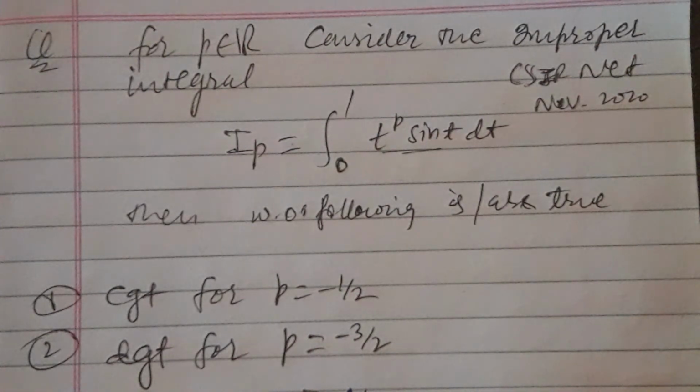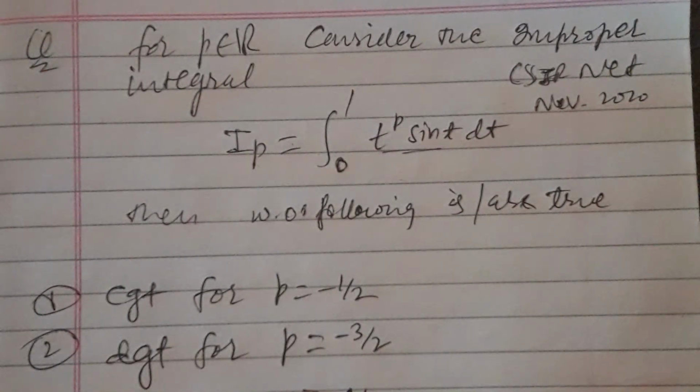There does not exist in this universe an integral which is proper but fails to be convergent. Every proper integral must be convergent, but every convergent integral need not be proper. There may exist integrals which are improper but convergent. So let us read the problem.